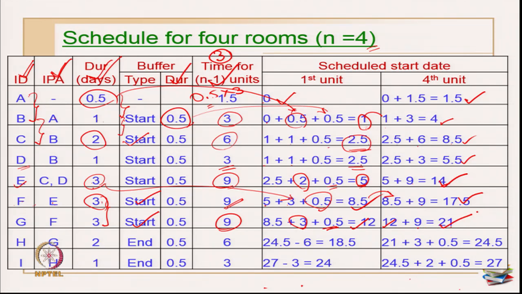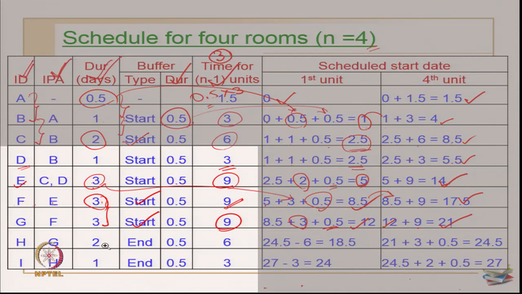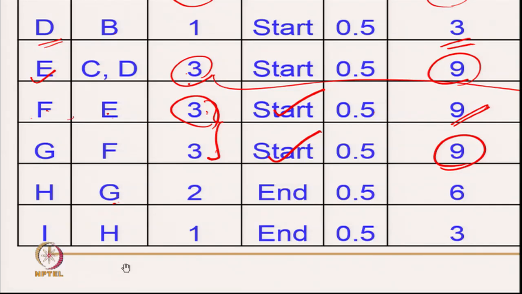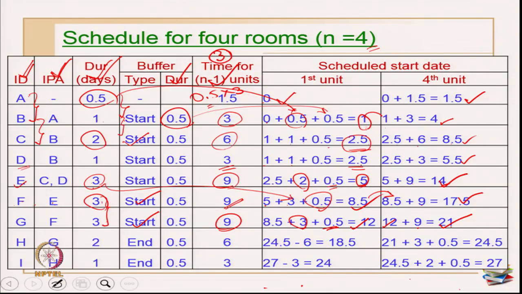Okay. Now, activity H, IPA is G. What about the duration? I have to compare H and G. This duration is 3, this duration is 2. So, what happens here? This has a little smaller duration than the previous one. So, we may have to introduce an end buffer here. Okay. So, I have to start from the 4th unit only.